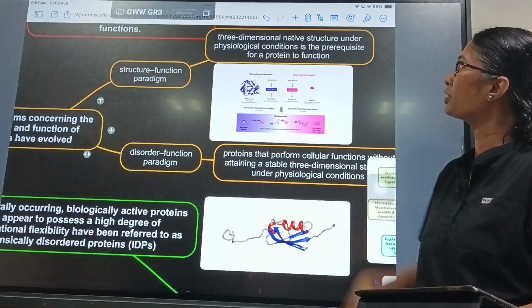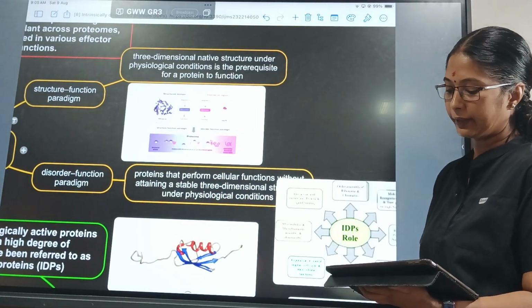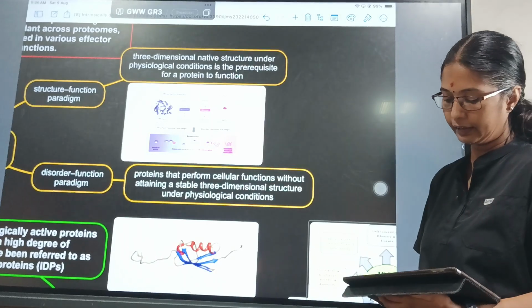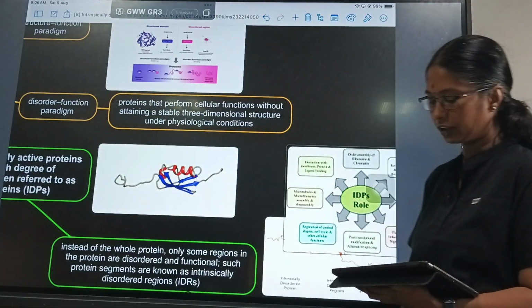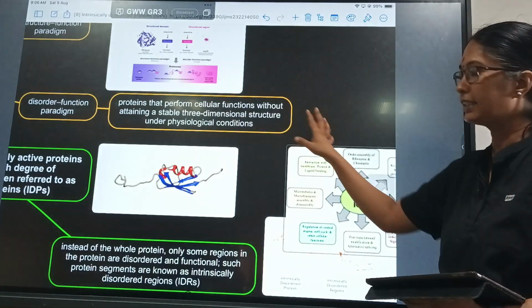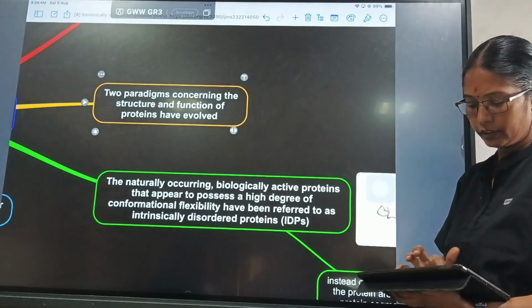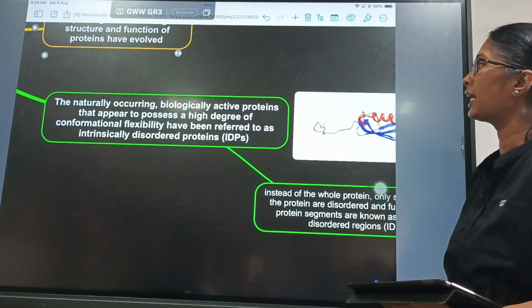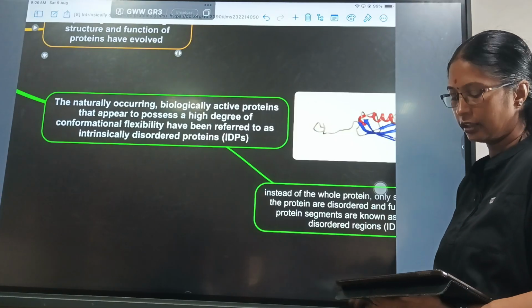So the 3-dimensional native structure under physiological conditions is the prerequisite for a protein to function. Here in the disordered form, there are proteins that perform cellular function without attaining a stable 3-dimensional structure under physiological conditions. All these are under physiological conditions. So the naturally occurring biologically active proteins that appear to possess a high degree of conformational flexibility have been referred to as intrinsically disordered proteins.